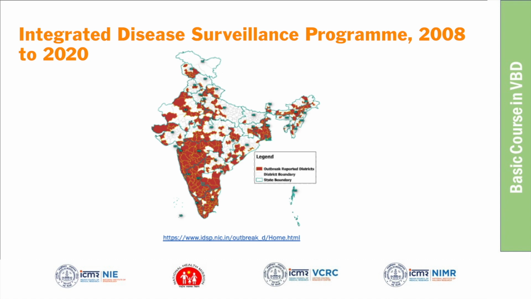I am from state NVBDCP. Yes, ma'am. Dengue was first reported in Odisha in 2006. Then from 2011 onwards, it is being reported in the state regularly, and every year we are getting cases. For the last 2 years, it has almost become perennial. Throughout the year, we are getting cases, and cases are reported from all 30 districts.